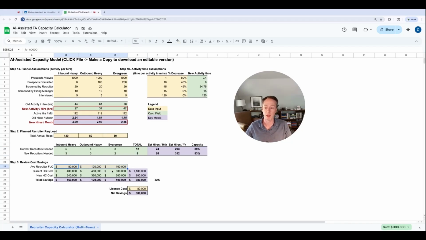What I've done at the bottom here then is to actually review those cost savings and say, okay, what is the fully loaded compensation for each recruiter? You can see I've adjusted it by channel. Generally, maybe your more junior recruiters are focused on the inbound channels. Your more senior ones are focused on outbound and sourcing. And then maybe your mid-level recruiters are actually working on those evergreen roles, which don't really change too much.